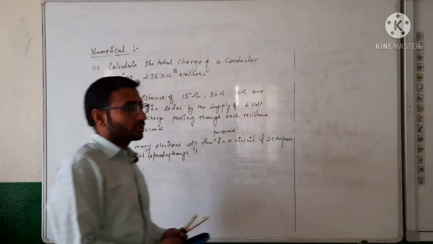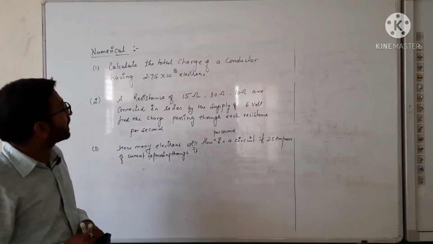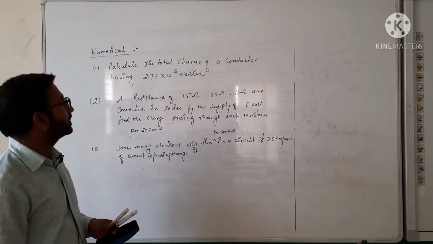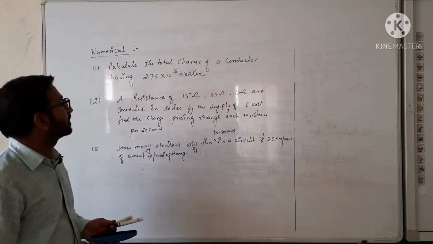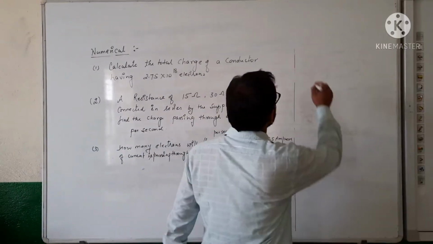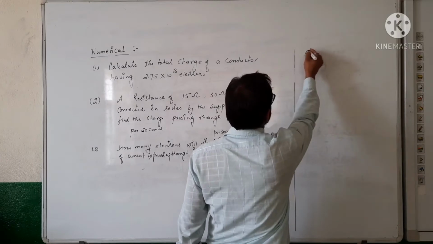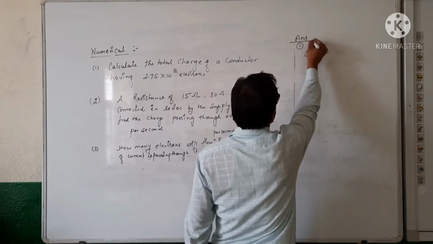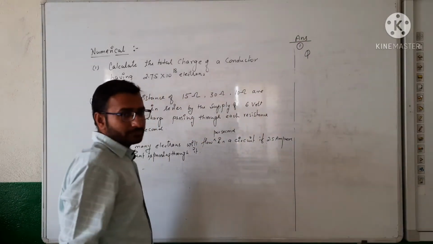Okay, first numerical: calculate the total charge of a conductor having 2.75 into 10 raised to the power 18 electrons. This is the solution for the first numerical.